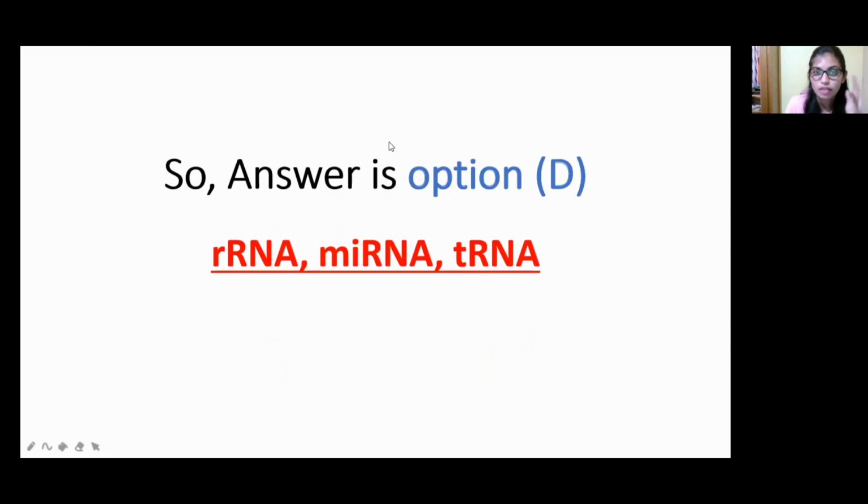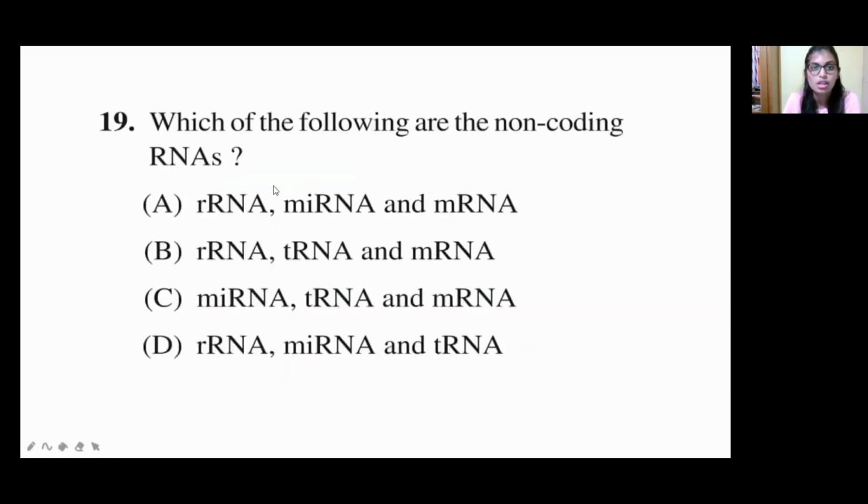So according to this, which is the answer? They are asking for non-coding RNA, right? So once again, I will show the question. Which of the following are the non-coding RNAs? As I already said, the only coding RNA is mRNA, right? In the first option we got mRNA, in the second option mRNA is present, and in the third option mRNA is also present.